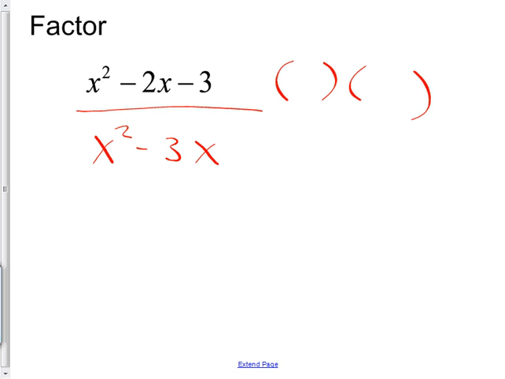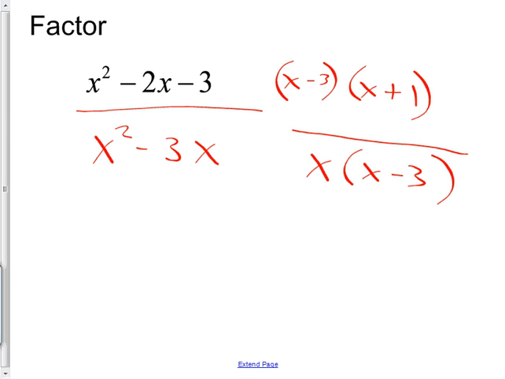Let's say the problem was like this. Then on the top, I think you probably could factor that, and you probably said it was minus 3 and plus 1. Is that what you said? Good. Then let's say the bottom was like this. How do you factor that? Well, what comes out of both of them? An x. What will be left once I factor that out? Take x out of both of them, you'd have an x minus 3.